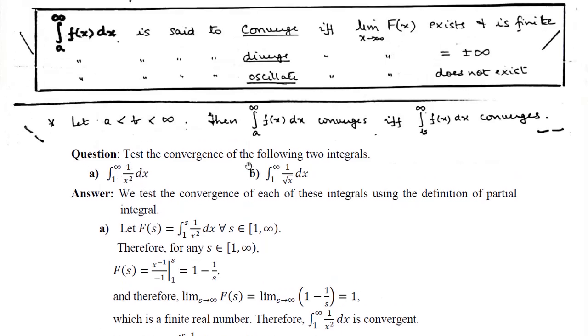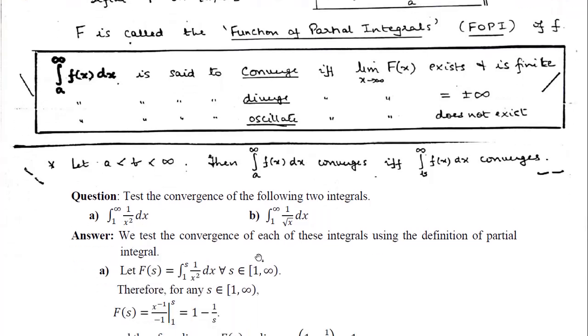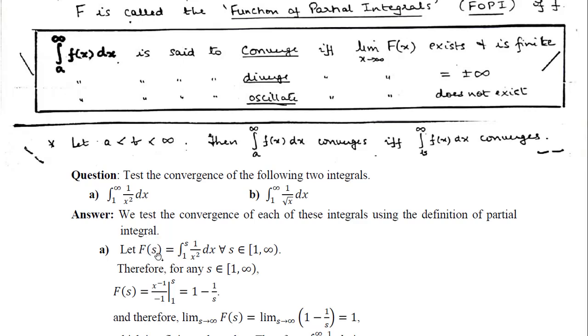So what to do? Exactly this theory we are going to apply. So we'll consider a to s of this function. We will have a proper integral. So that will be the function F(s). So 1 to s of 1 by x square. So this is the integral. That is because s is tending from 1 to infinity. So that is what the range is.